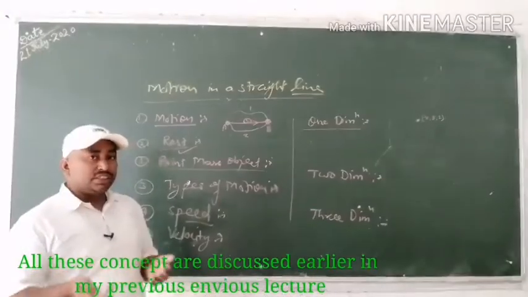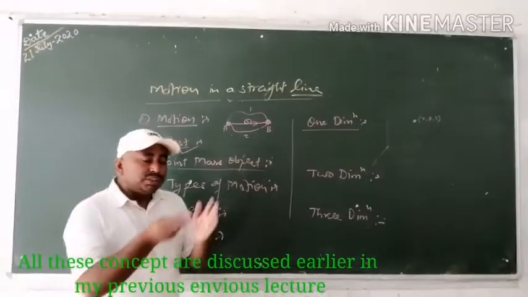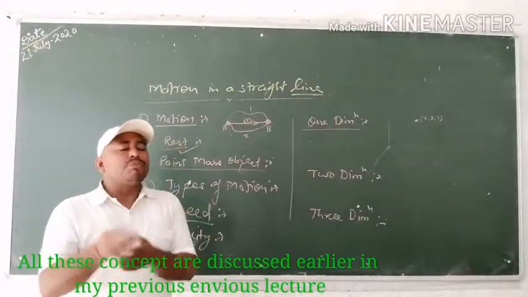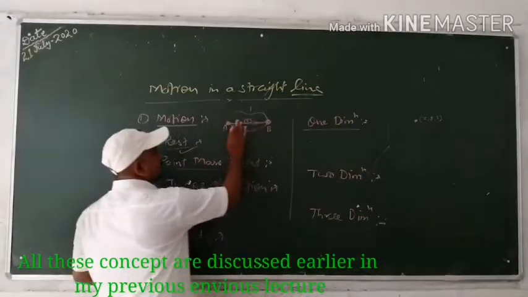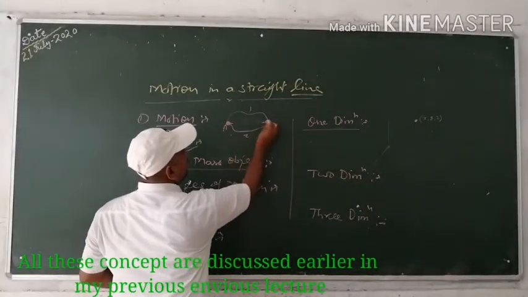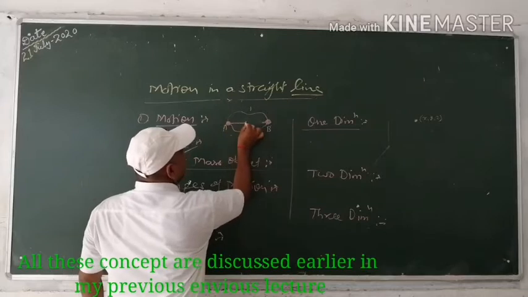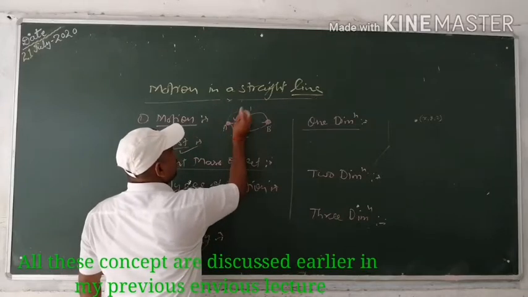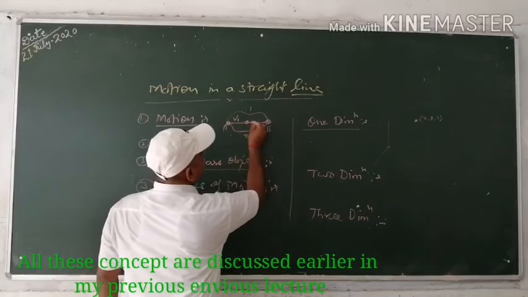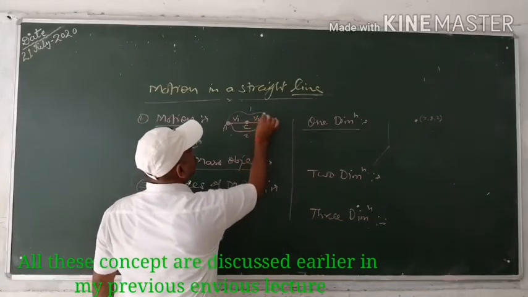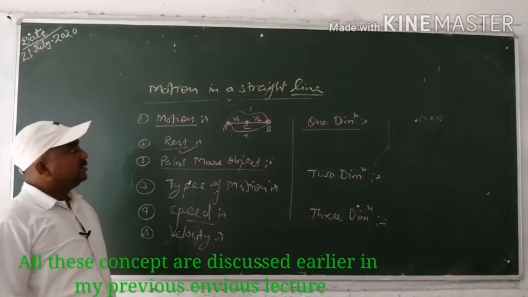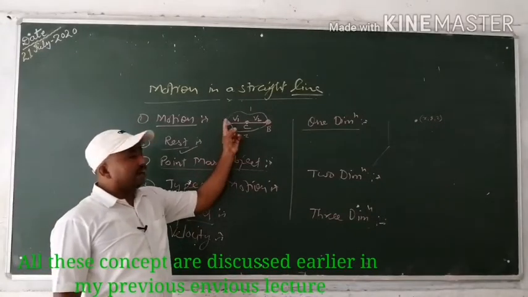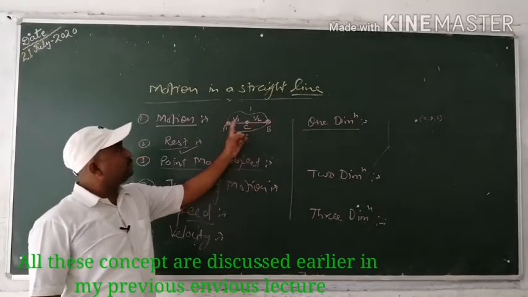If any object travels with different magnitudes of velocity, suppose an object moves from A to B, but it goes from A to C with V1 meter per second and from C to B with V2 meter per second.